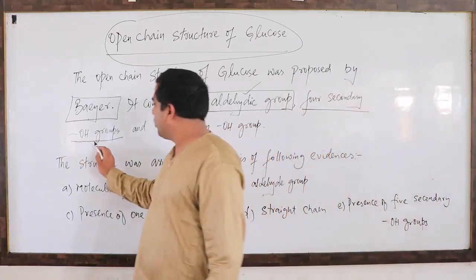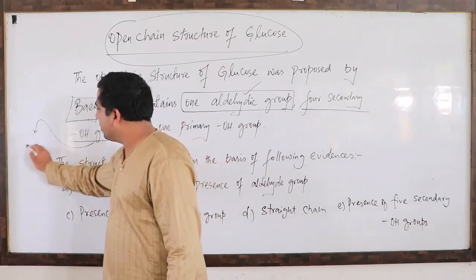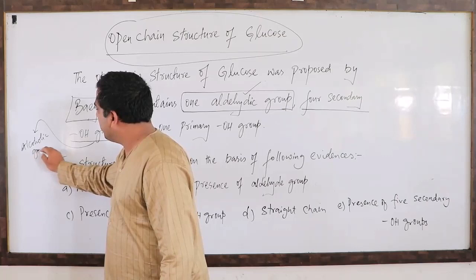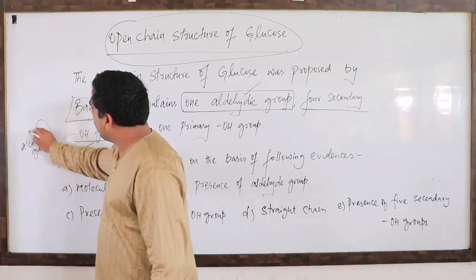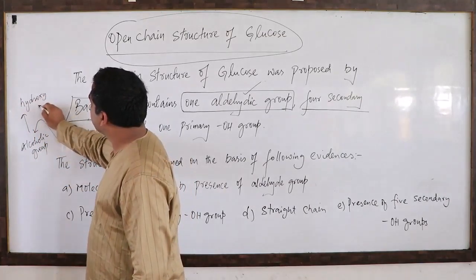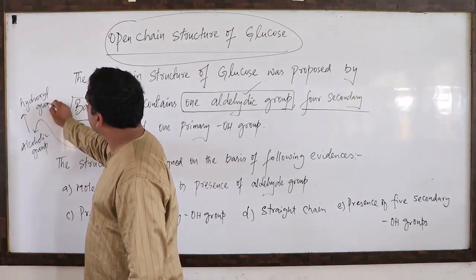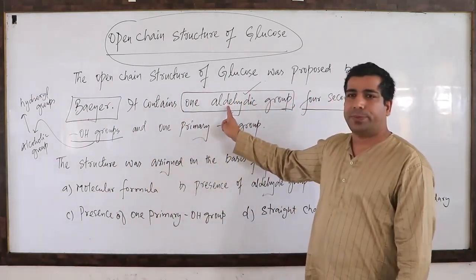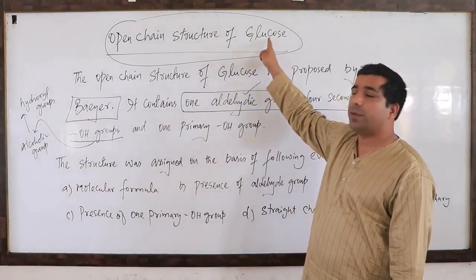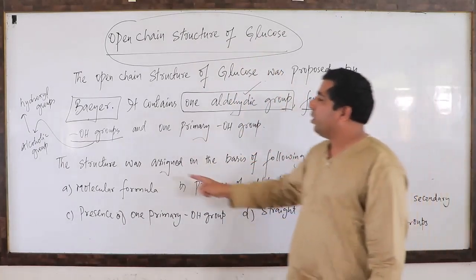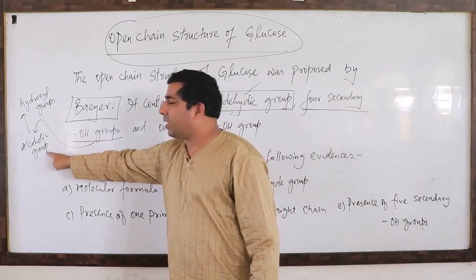And everybody should know that OH groups are also known as alcoholic groups, or you can also call them hydroxyl groups. So we have one aldehyde group in the open chain structure of glucose, and four secondary OH groups which are alcoholic groups.